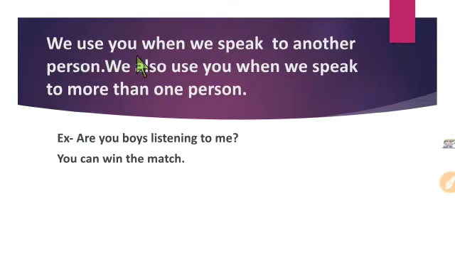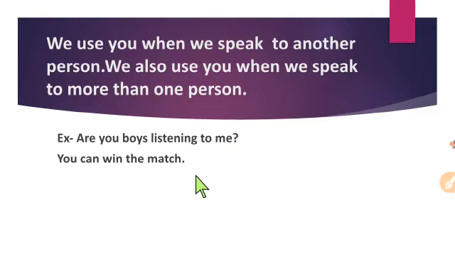We use you when we speak to another person. We also use you when we speak to more than one person. See the example: "Are you boys listening to me?" "You can win the match." In the first sentence, you is used as an object pronoun.